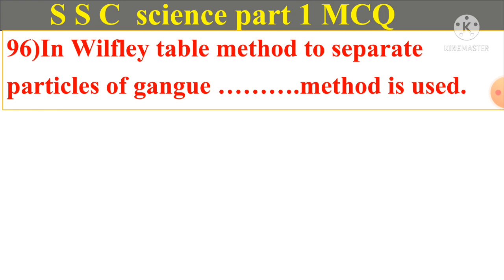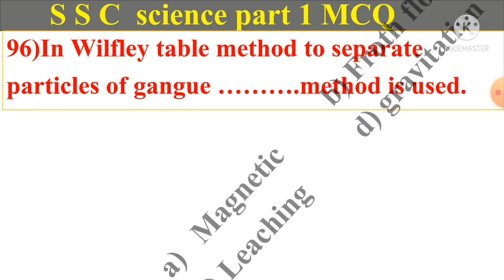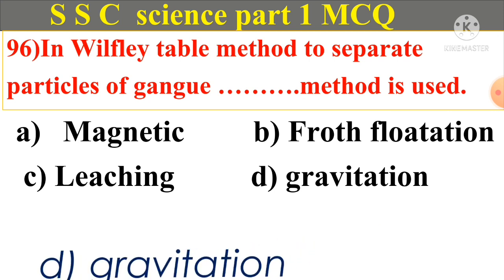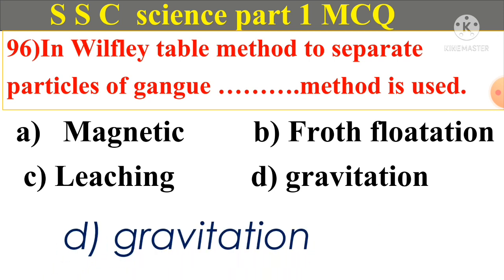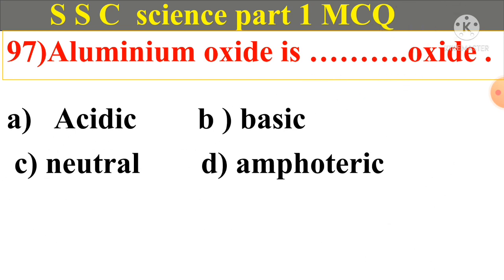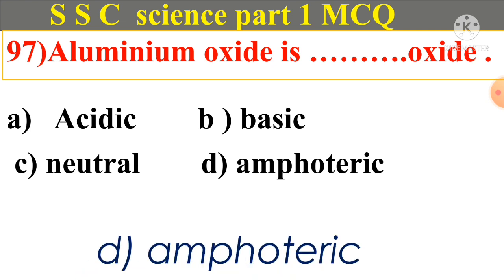Question number 96. In Wilfley table method to separate particles of gangue, method is used. A. Magnetic. B. Froth flotation. C. Leaching. D. Gravitation. And answer is D. Gravitation. Question number 97. Aluminum oxide is oxide. A. Acidic. B. Basic. C. Neutral. D. Amphoteric. And answer is D. Amphoteric.